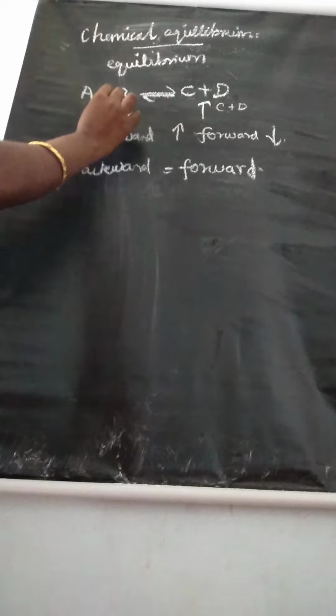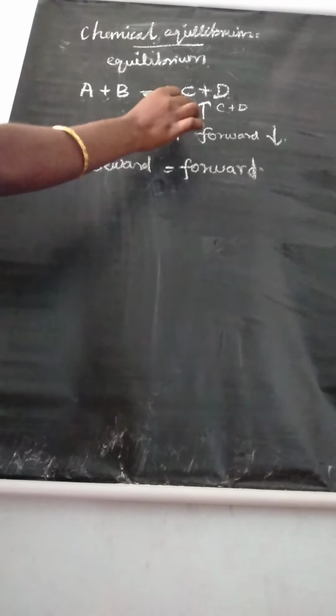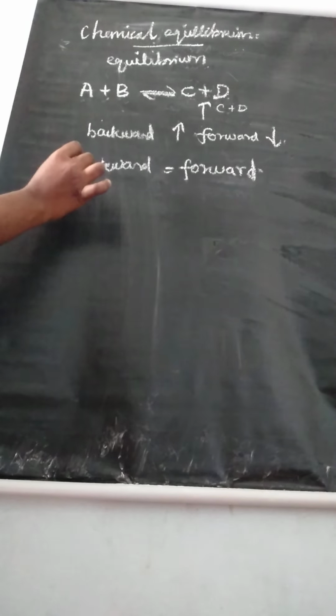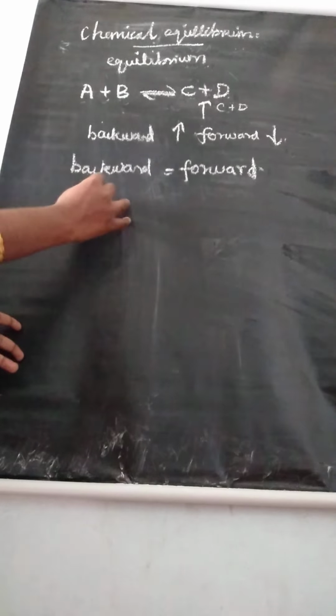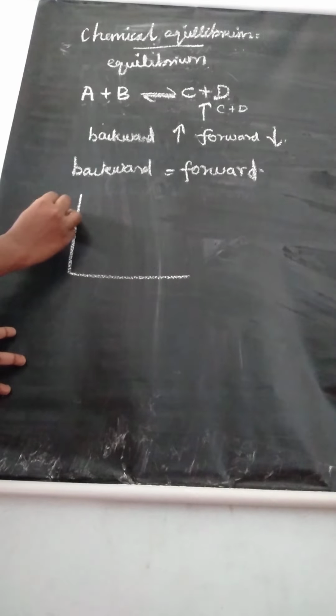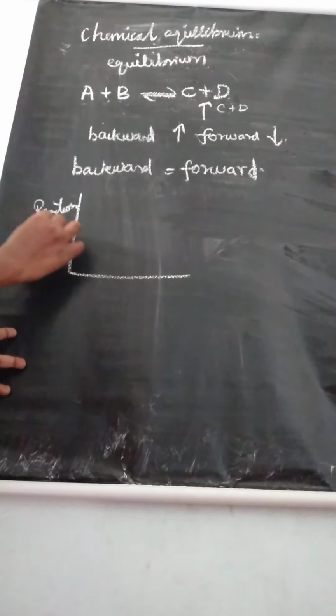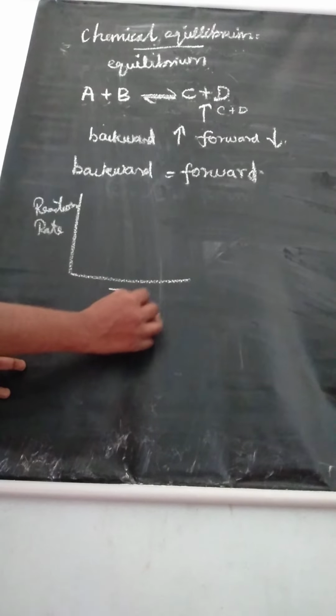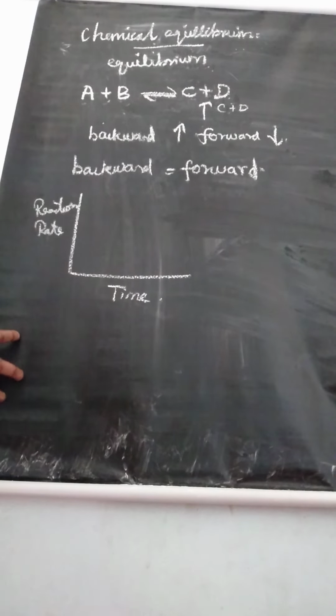So we have learned the topic. One simple example: A plus B gives C plus D. If you add excess product, the backward reaction rate increases and the forward decreases. Finally we can state the definition: both forward and backward reaction rates become equal. Understand? Here we can see one simple graph. Just draw the graph between reaction rate and time.